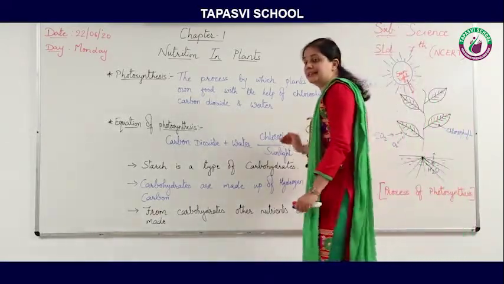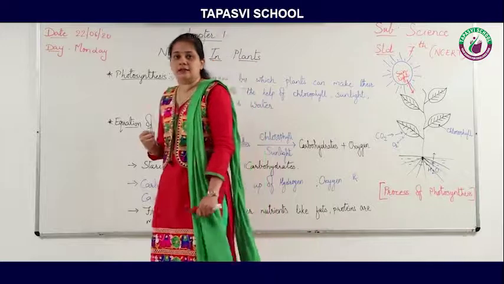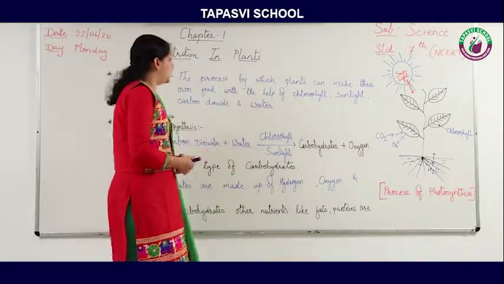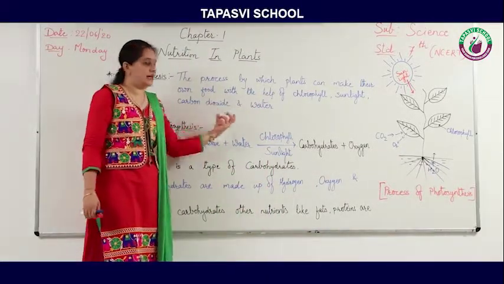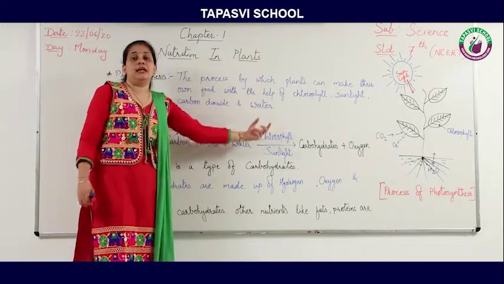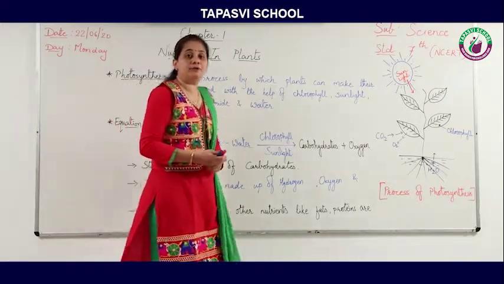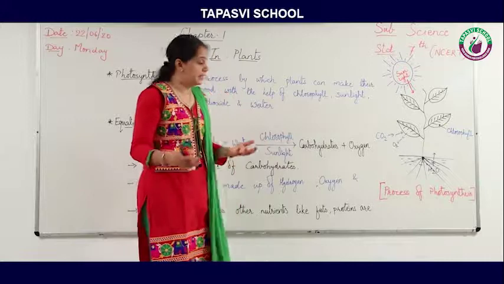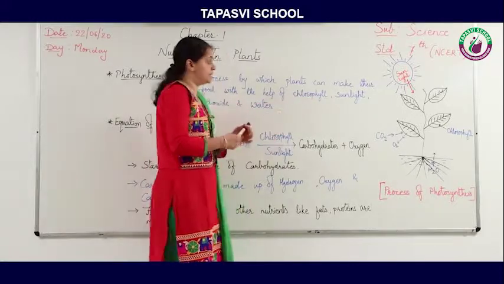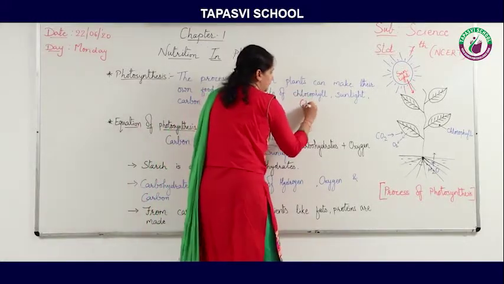So they take the energy from the sun and with the help of carbon dioxide and water, they prepare their food. So once again, chlorophyll is present in the leaf.